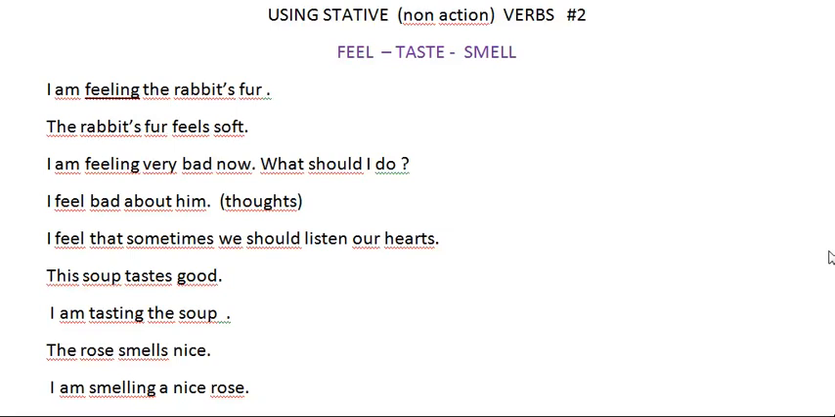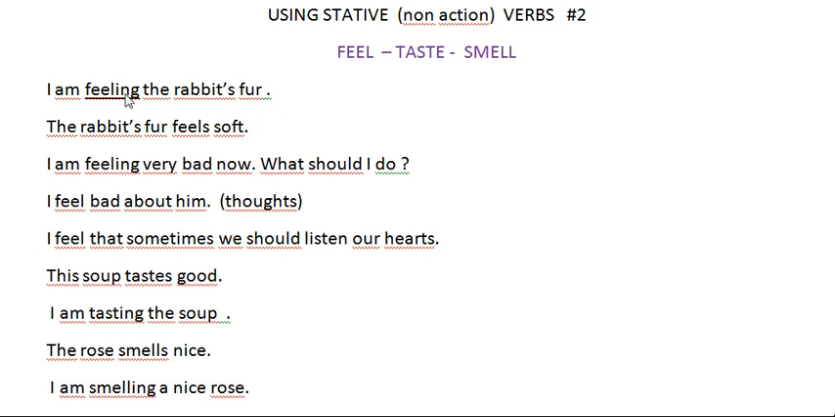Hi guys, in this lesson we're gonna see three stative verbs: feel, taste, and smell. Those are sense verbs. So there are some examples and we're gonna see how we're using them. Are we gonna use them in the present continuous with the ing, or just simple present tense? So here the first example is I am feeling the rabbit's fur.